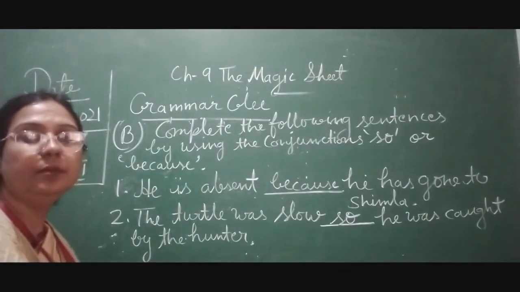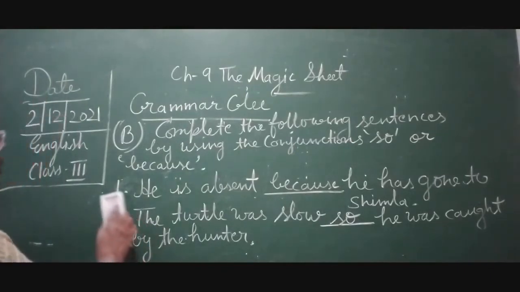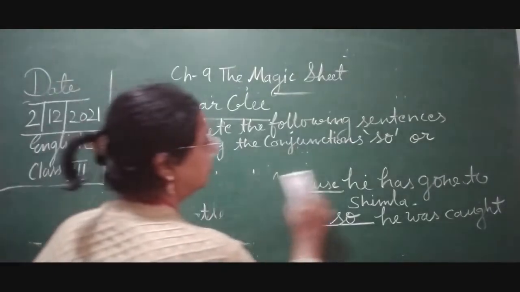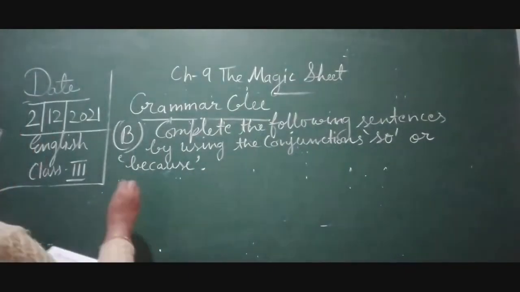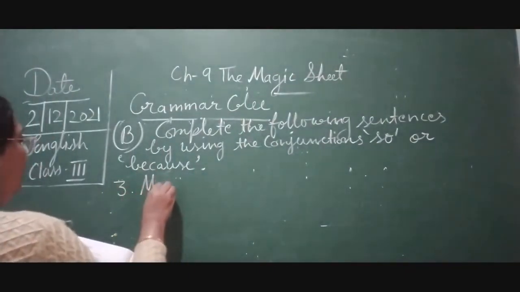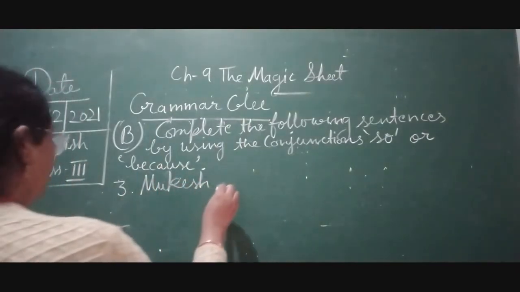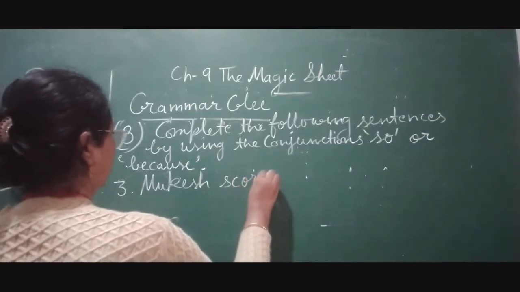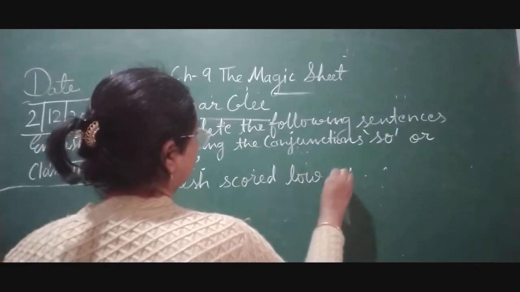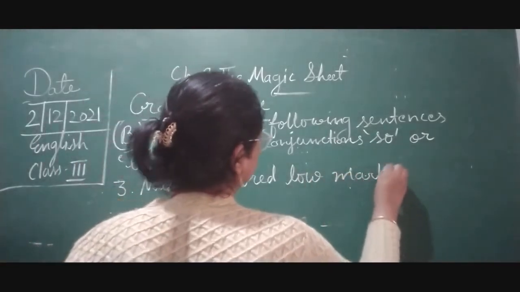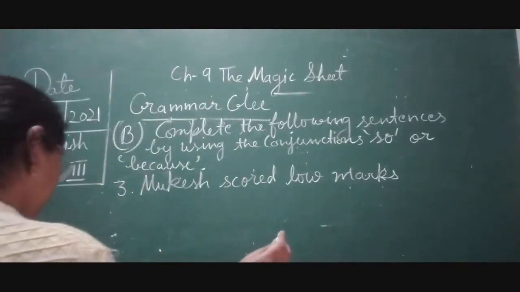Now we are going to do number 3. Number 3 is: Mukesh scored low marks in the test.